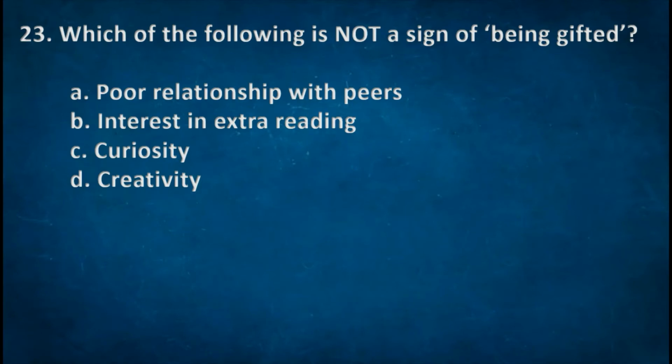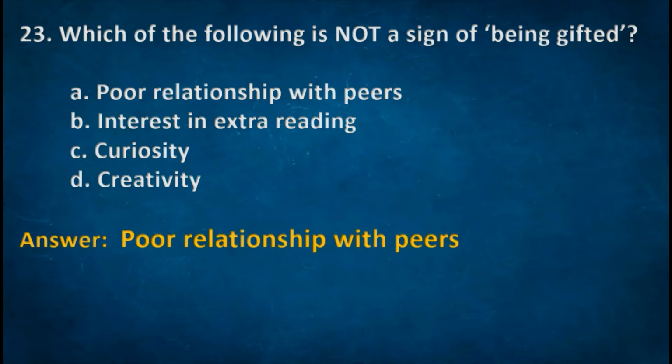Next one. Which of the following is not a sign of being gifted? Options: A. Poor relationship with peers, B. Interest in extra reading, C. Curiosity, D. Creativity. The right option A. Poor relationship with peers.